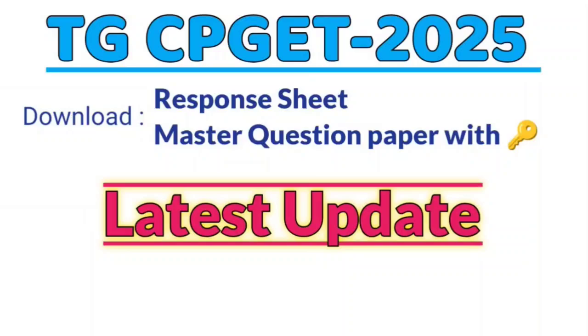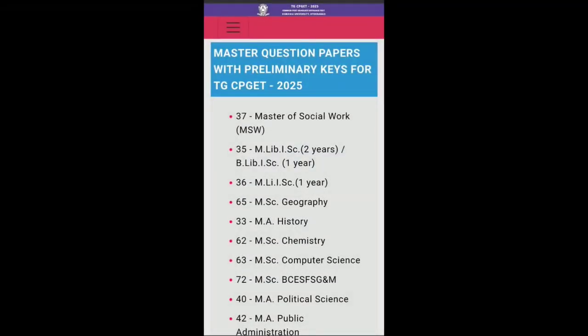Here we have the latest update on CPGET 2025: downloading response sheets, master question papers with answer keys, and the objections window. CPGET 2025 has recently released the master question papers with answer keys and response sheets, and also opened the objections window for various subjects like Master of Social Work,